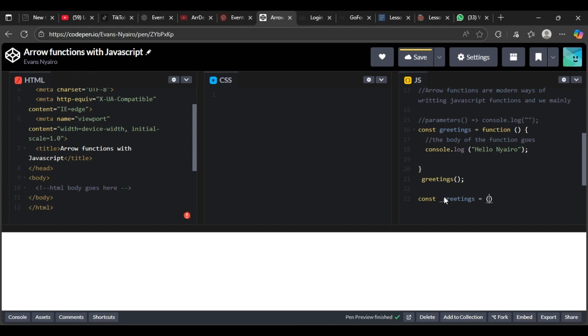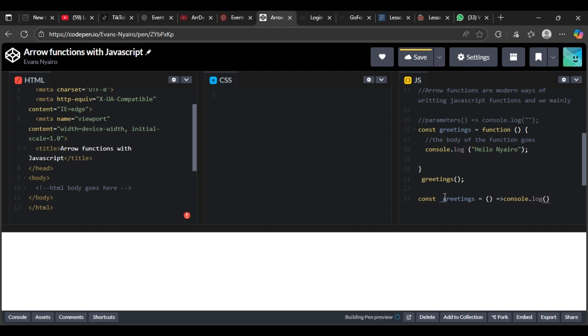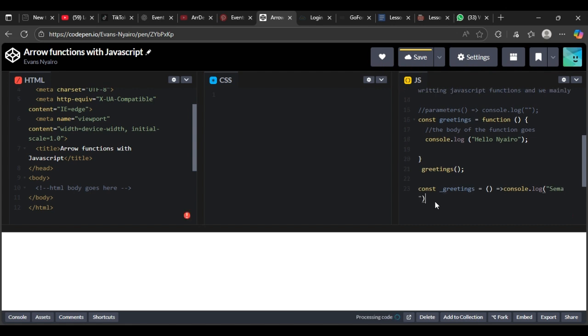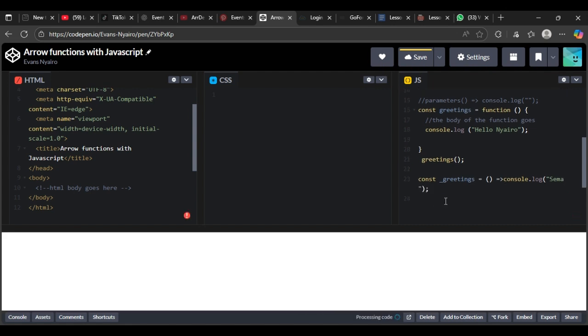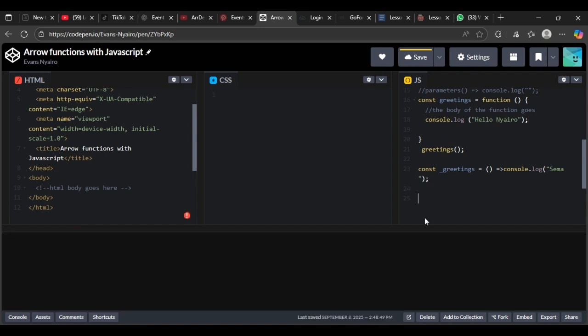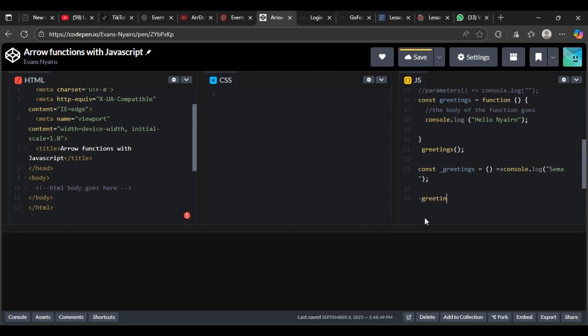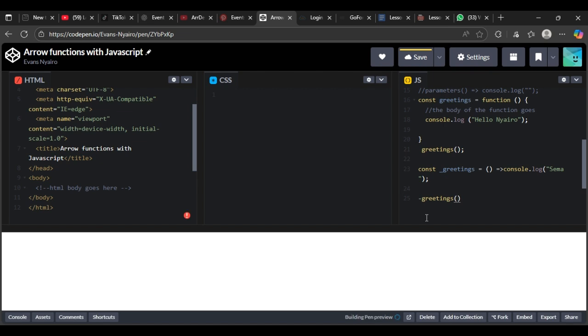So we are going to introduce the arrow function. We are going to print out, what? Let's say Sema. This guy has got an ego, he is an egomaniac, so he doesn't have greetings, he says just Sema. He says just say what you want to say, and by the end of the code we must initiate the calling back action. We must say the greetings should be called back for it to be displayed.